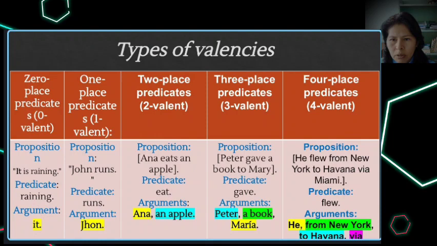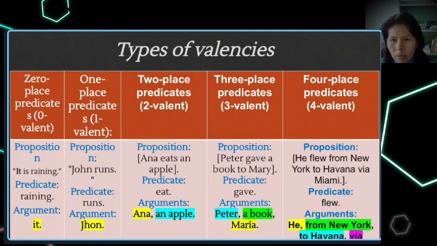The different types of valences include the 0-place predicate, in which they don't have explicit arguments and they are usually impersonal expressions, such as it is raining. In this case, the predicate will be raining and the argument will be it. Also, we have the one-place predicate. This kind of predicate has a single argument. In this case, we have the proposition John runs, in which the argument will be John.